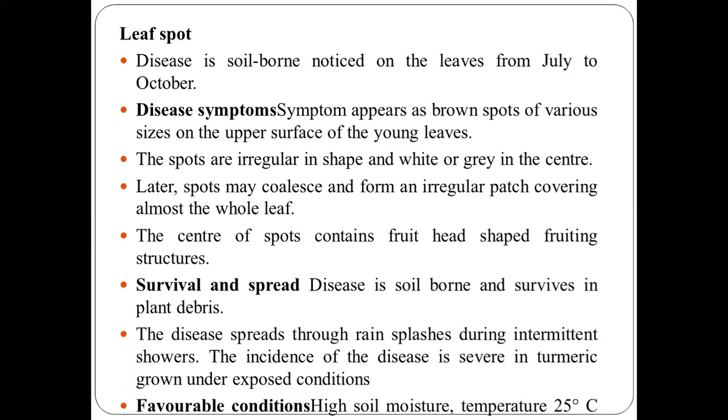So, how does this disease spread? The disease is soil-borne and survives in plant debris. It spreads through rain splashes during intermittent showers. The incidence of the disease is severe in turmeric under exposed conditions. The favorable temperature is 25 degrees Celsius.